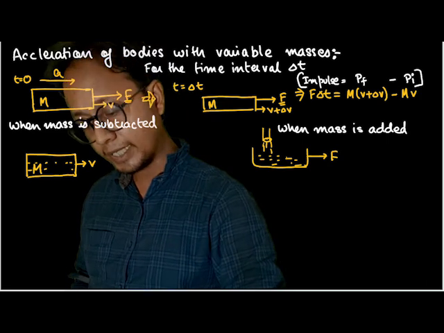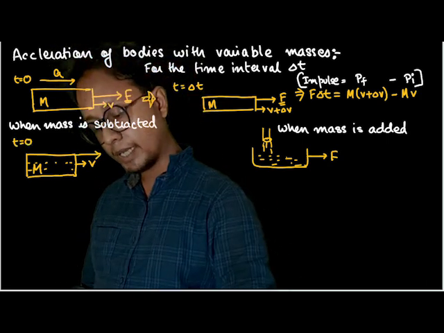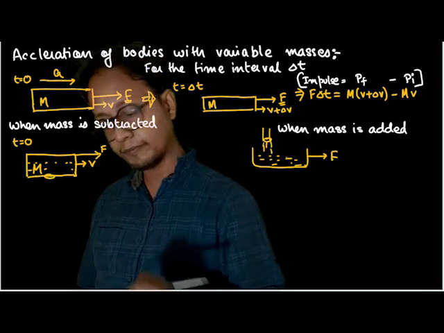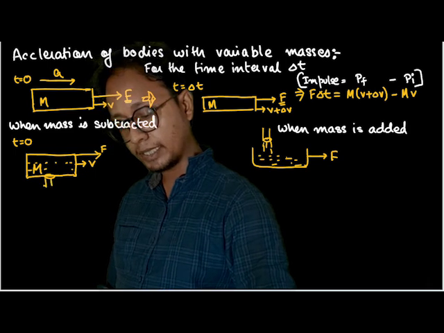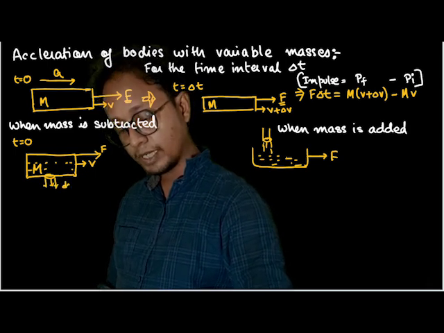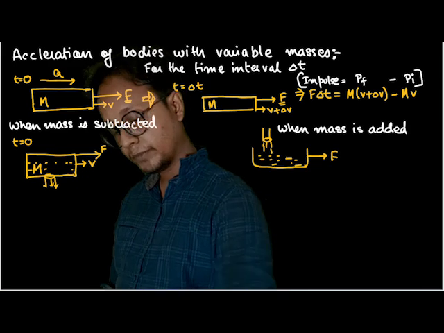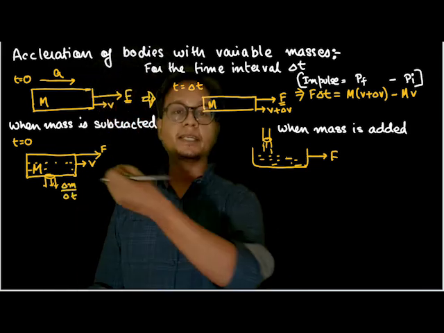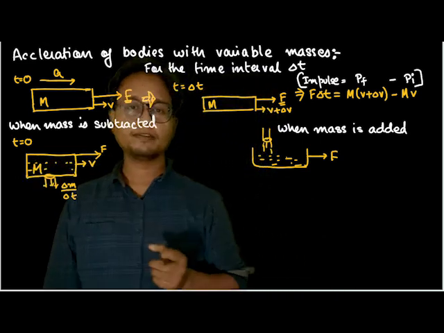Now what happened is I applied some force. At t equals 0, I applied some force, and at the same time I poked a hole out here, and oil started gushing out at the mass flow rate of dm by dt, or delta m by dt. That means per second, delta m of fluid will come out of this vessel.